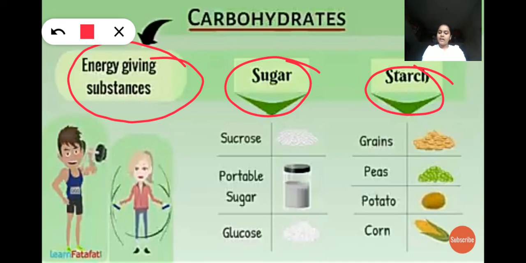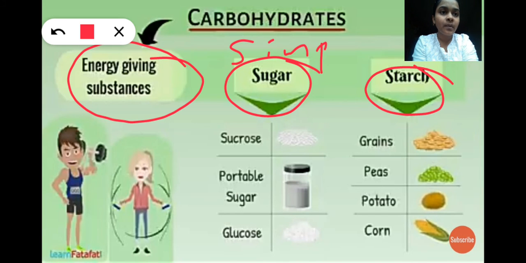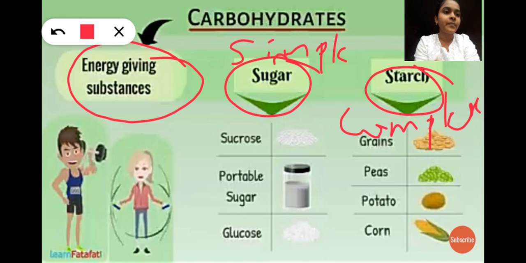So again here carbohydrates are of two types. One is simple carbohydrate and one more is complex carbohydrate. In simple carbohydrate, the example I have given is sugar, and in complex carbohydrate, starch will be acting as a complex carbohydrate.